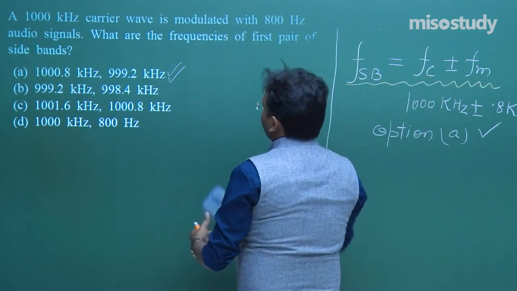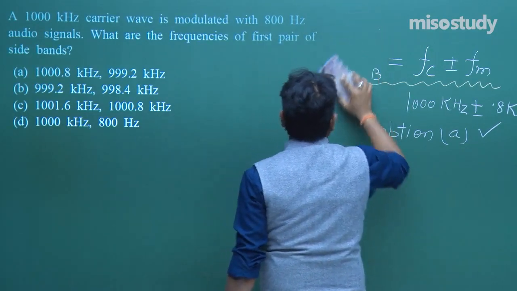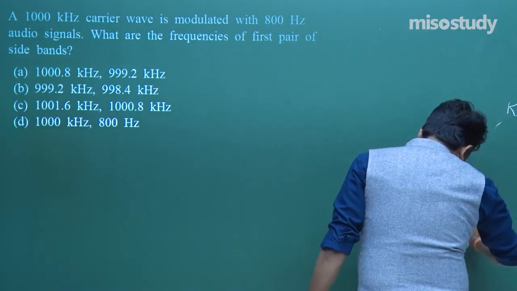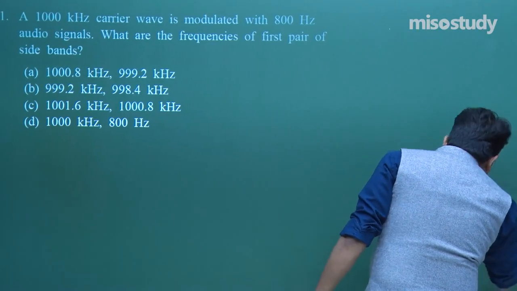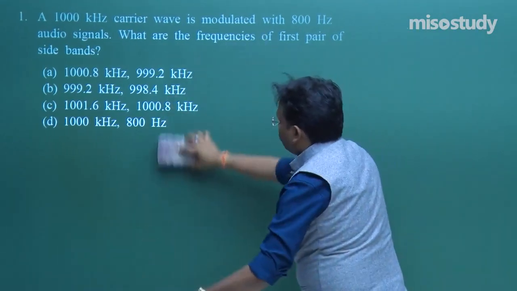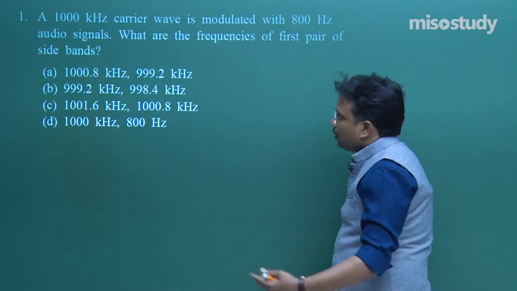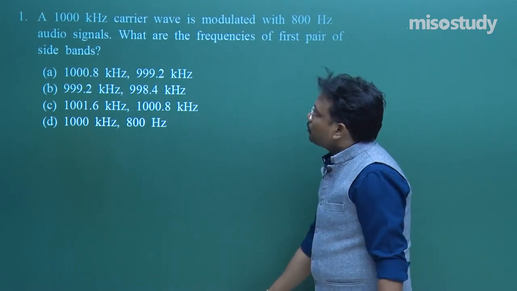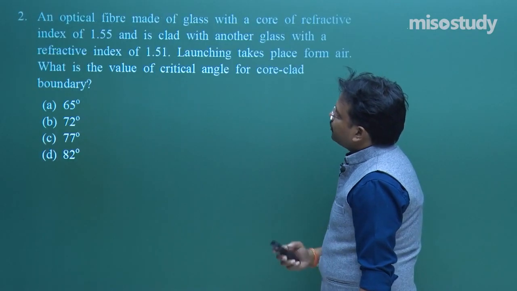Now let us move ahead to the discussion of another problem, and in this problem I would like to write down only the basic formula used. So, students, this is your question number 2.